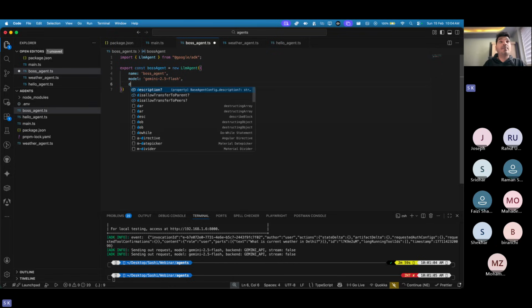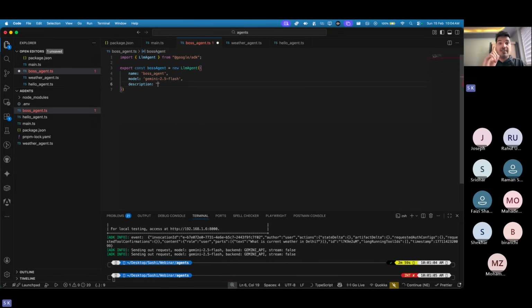And then we can give a description. And this is very important. Routes, this is basically a router. Routes the user request to the correct specific agent. This is the job of this agent, to route the user request to the correct specific agent.